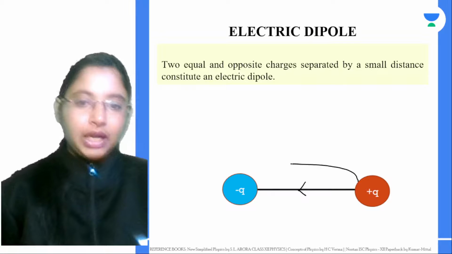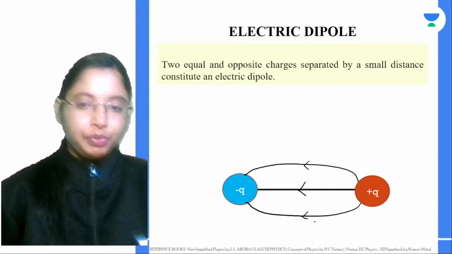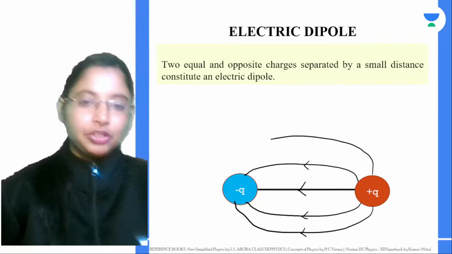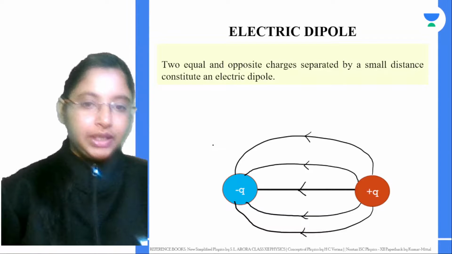So if there are 100 lines of field lines coming from the positive charge, right? All of them will terminate in the negative charge. And if you look at the shape over here, you can see this has a cylindrical symmetry. Okay, so this is the nature of the electric